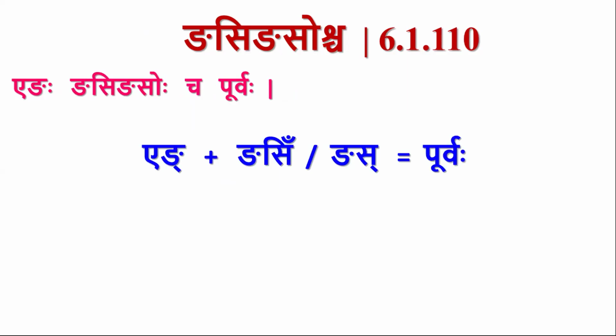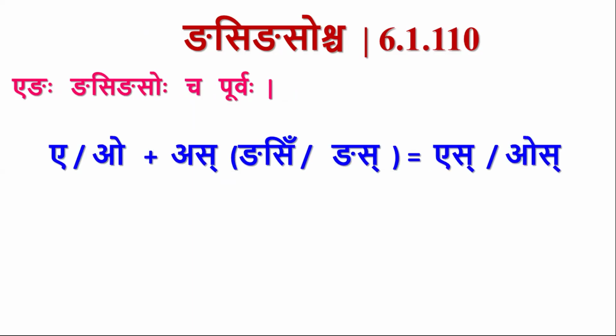So yang means we know a and o, and in gnasi and gnas the drusya rupa is as, that nakara and this anunasika ikara are yukta. So in case of both pratyayas, as is the drusya rupa. In both the cases, if yang letters are followed by these two pratyayas, there will be purva rupa adesha. This a plus akara of this as, they combine to form purva rupa, that is a. O plus as becomes os.